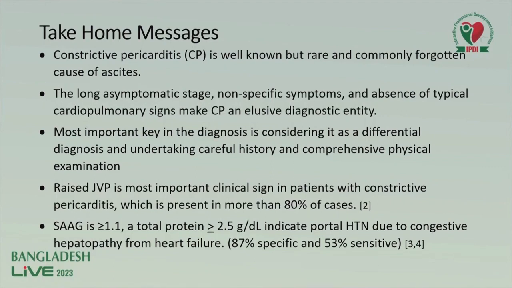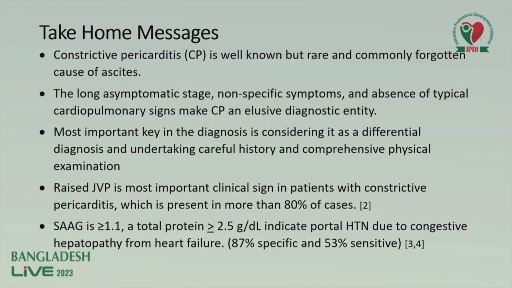So overall, the cardiac etiology contributes 4% of the total ascites cases, but in case of constrictive pericarditis, 50% of the patients present with ascites. So it's a relatively common presentation of an uncommon disease. It's an elusive diagnostic entity. And the most important part of diagnosis of constrictive pericarditis is to put it in the differential. You have to think that it might be a case of constrictive pericarditis. Otherwise, you will not look for the physical examination findings, or you will not do focused echocardiography.